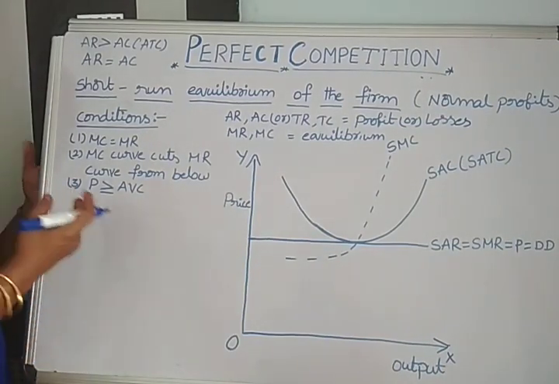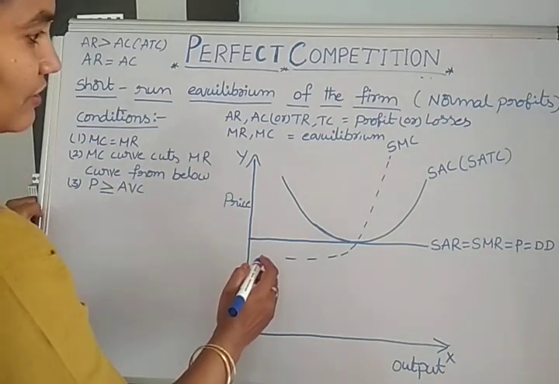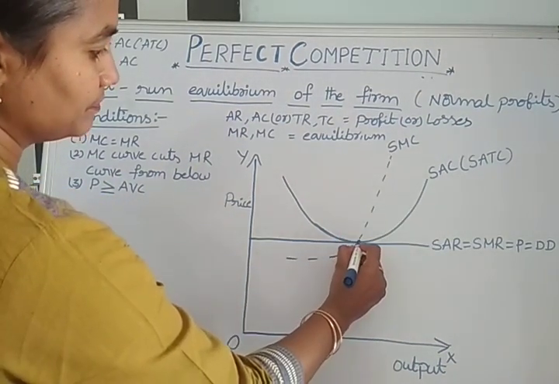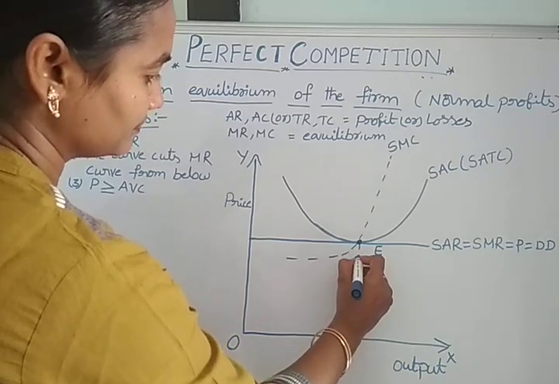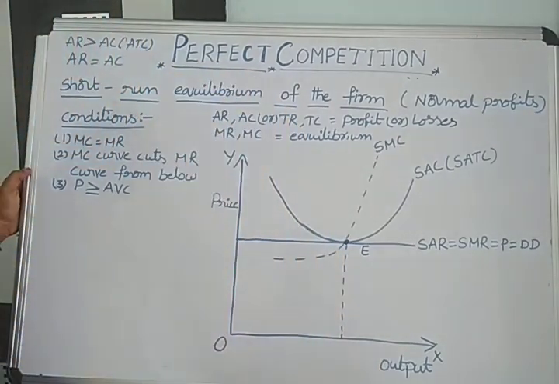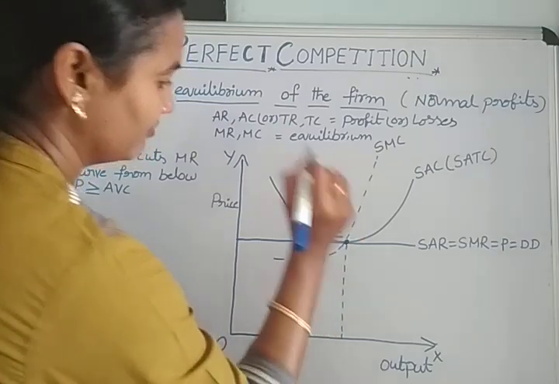Then we apply our condition: the MC curve cuts the MR curve from below. This is the MC curve, and it cuts the MR curve at this point. We can call this the equilibrium of the firm.